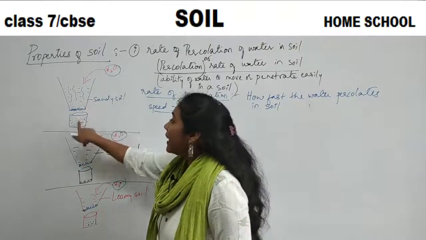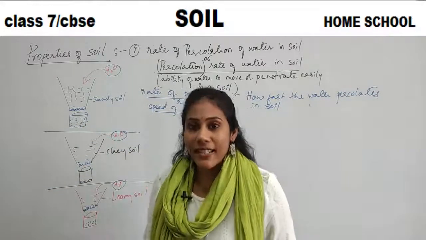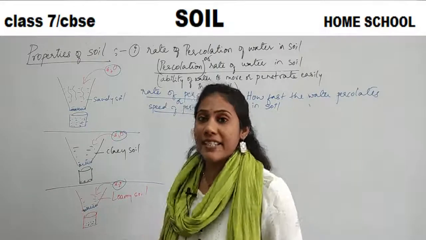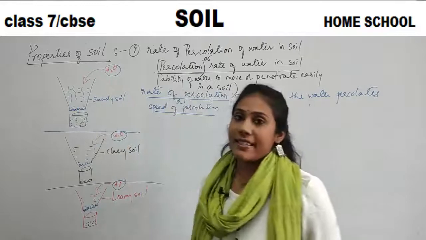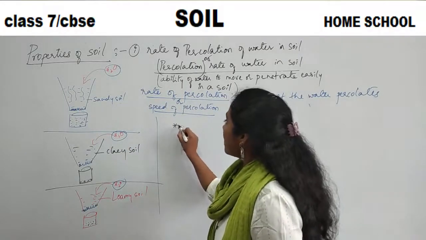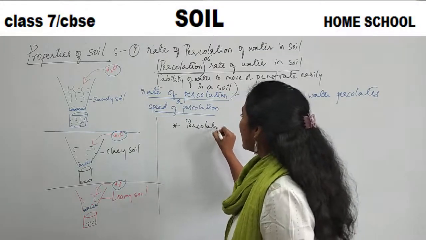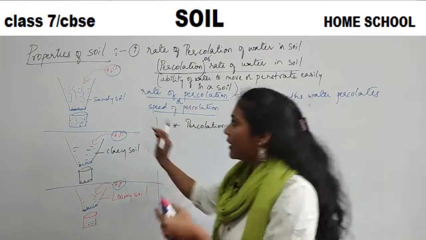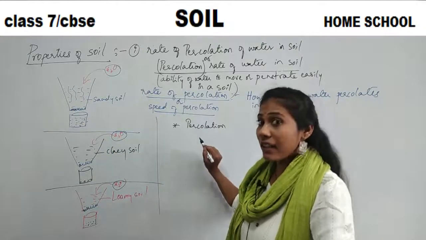The water collected in the beaker in less time, very fast, very easily. Which case? Definitely the pot where sandy soil is there. Okay. So the point I can write here is percolation rate. That means how fast the water penetrates into the soil. That is what we now call percolation rate.